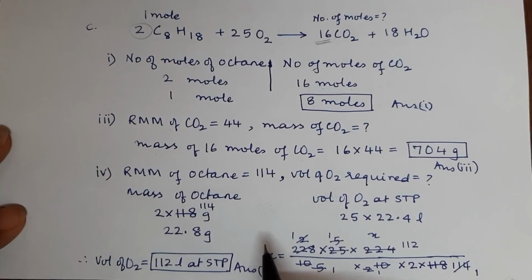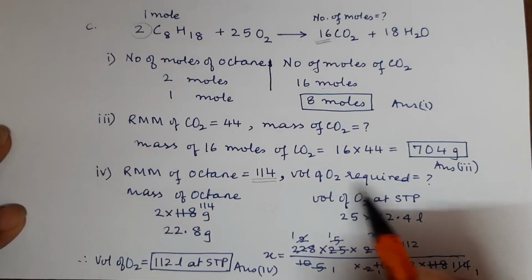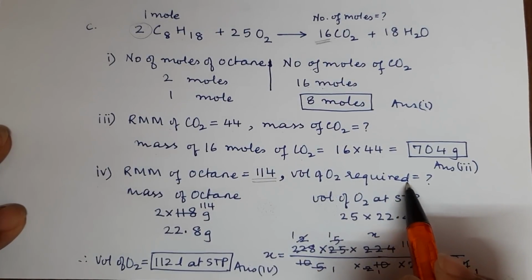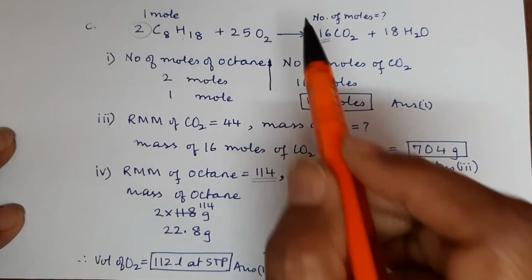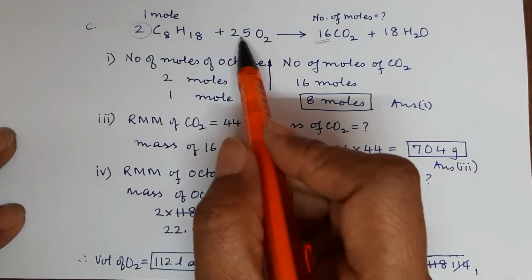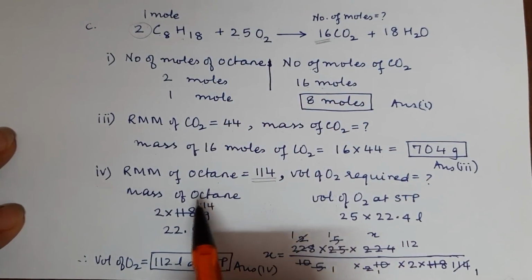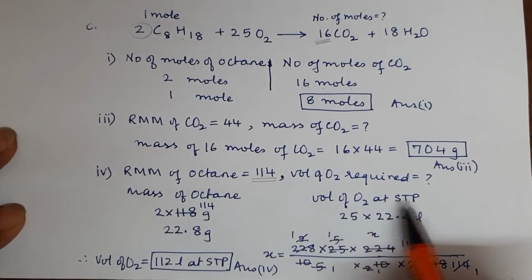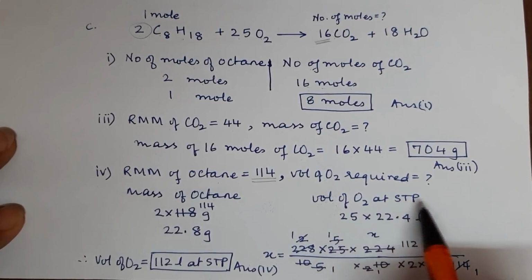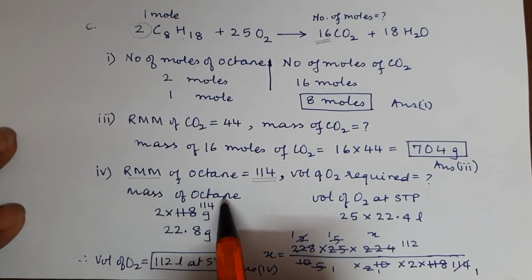Now the fourth subpart is where RMM of octane has been given as 114 and the volume of oxygen required they are asking. So we connect octane and the oxygen. If we have 2 moles of it, we are getting 25 moles of oxygen here. So we have to now look at the volume of O2 required. So our second column will be volume of oxygen at STP. The first one connected with RMM means mass of octane.